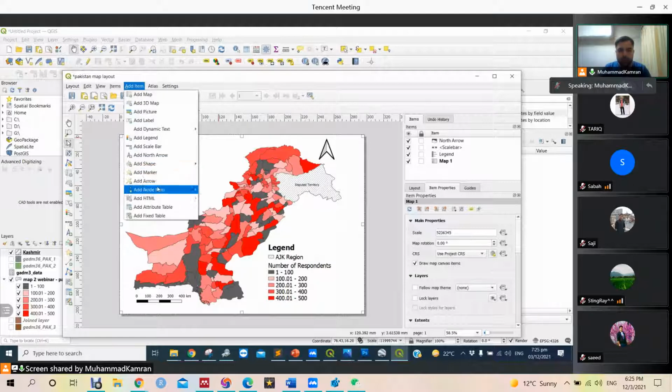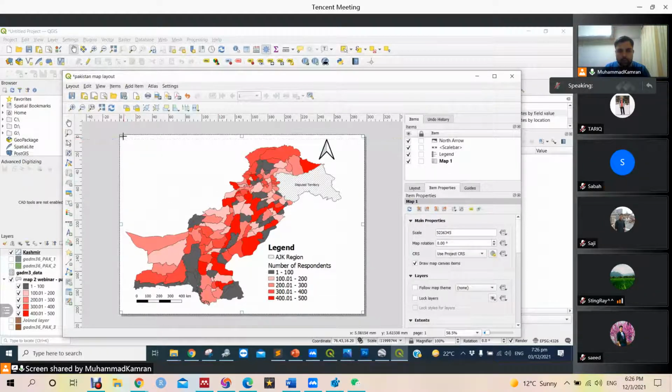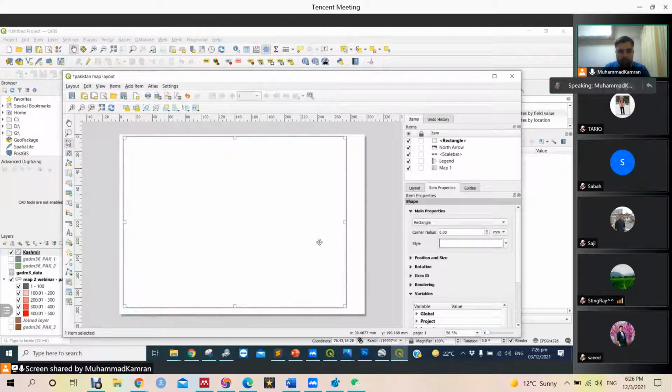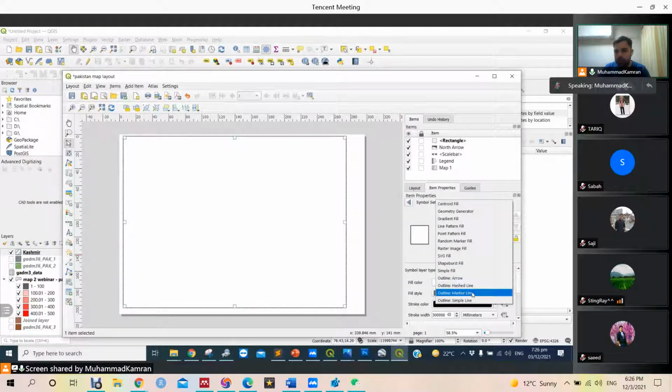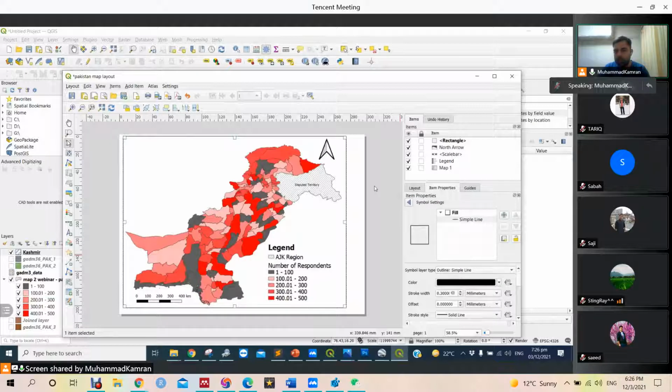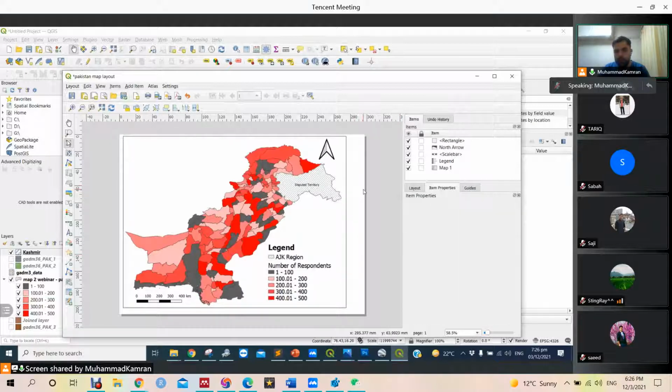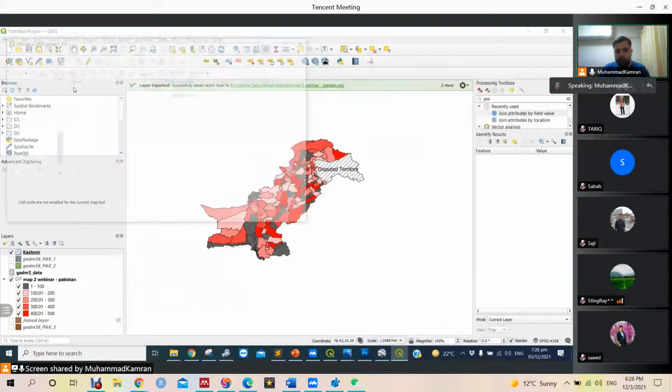And finally, we can add a rectangle as an outline, a neat line. Use ArcMap by default, make this rectangle. So we need to style it and make a simple outline. We do not need to fill it. So this is our map.